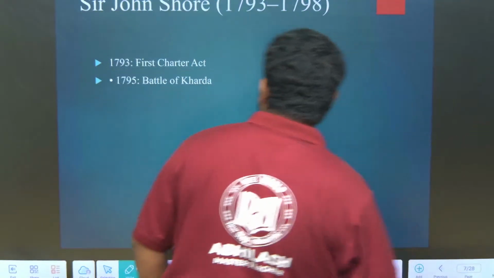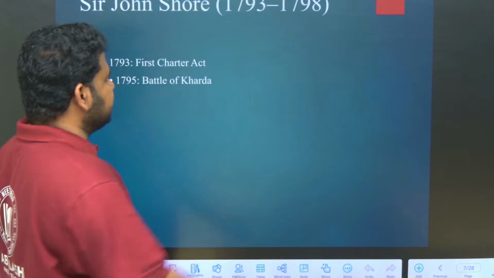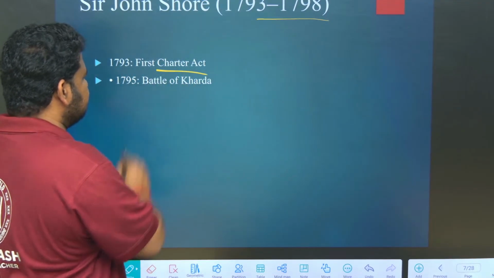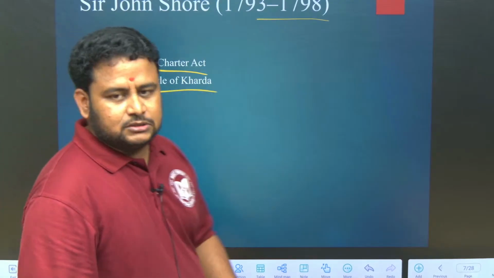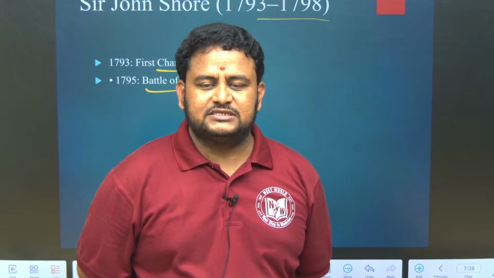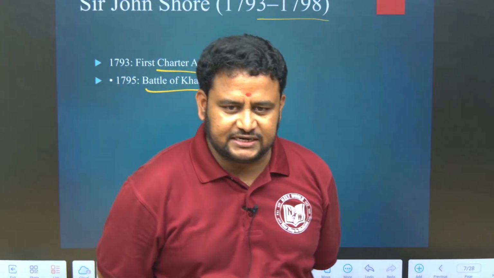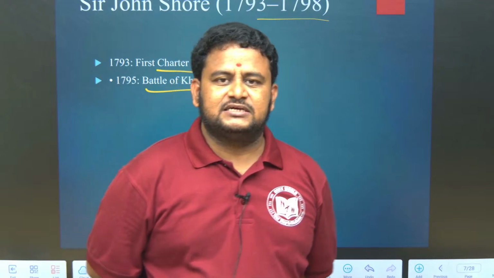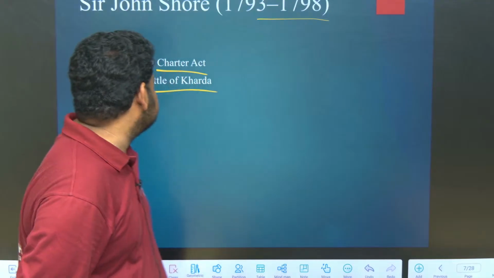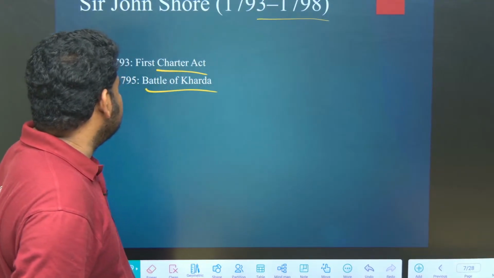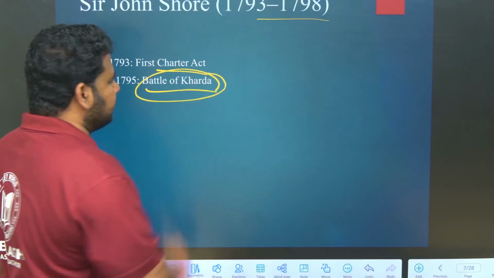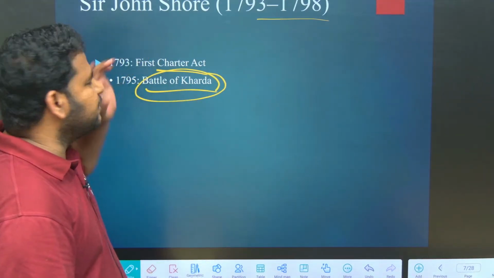Next, Sir John Shore, 1793 to 1798. Nothing much happened under him, but there was a Charter Act and the Battle of Kharda. After the Regulating Act, a series of acts was passed called Charter Acts: the Charter Act of 1793, the Charter Act of 1833, and the Charter Act of 1853. The first Charter Act was passed in 1793 under John Shore, and the Battle of Kharda was also under him. They can ask, under whom was the Battle of Kharda fought? You have to remember only this one.